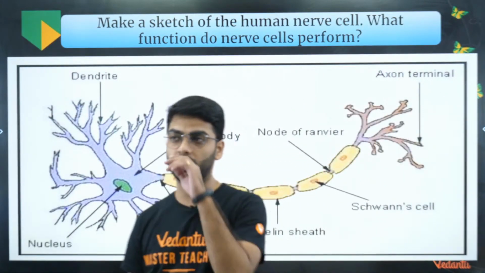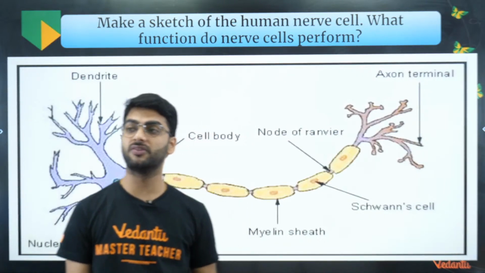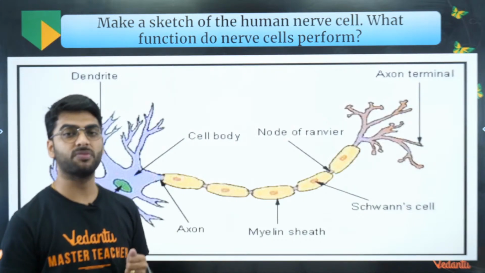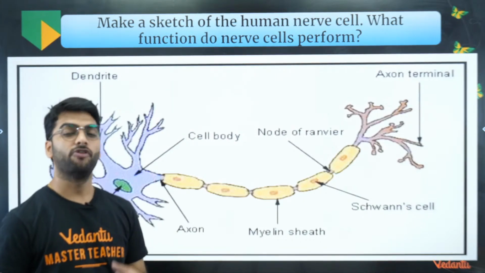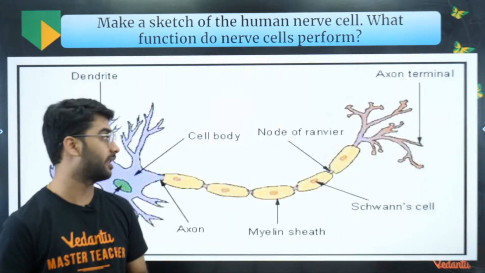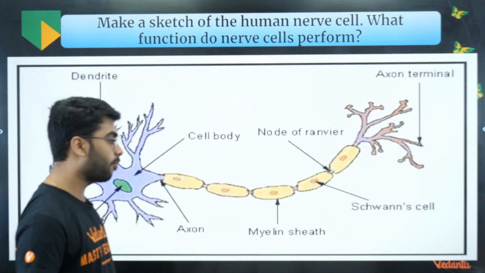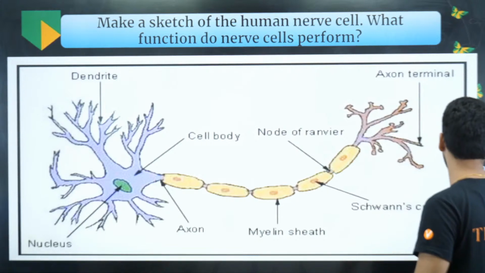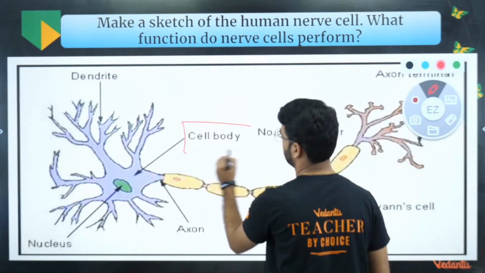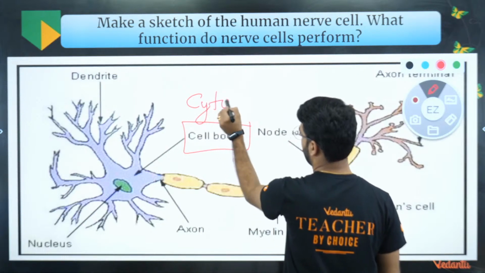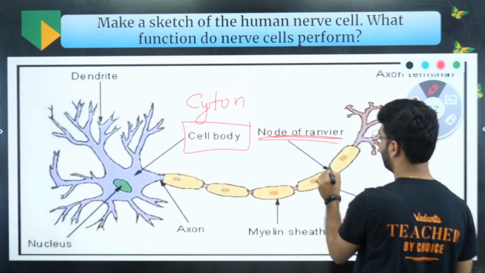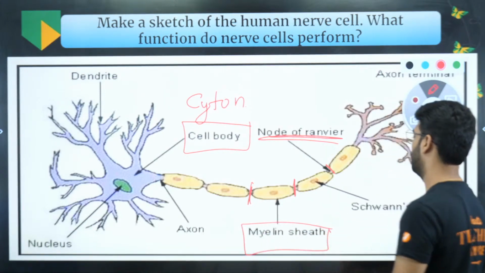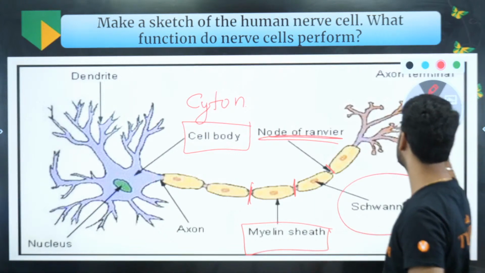Now guys, a very important question, that is, make a sketch of human nerve cell and what function do the cells perform. So the nerve cells or the neuron, they perform the function of carrying the impulse and the messages from the sense organ to the brain and the spinal cord. The central part is the cell body, which is also called as the cyton. Nodes of Ranvier. These are the nodes of Ranvier. This white color is the myelin sheath, and these in the center are the Schwann cells.